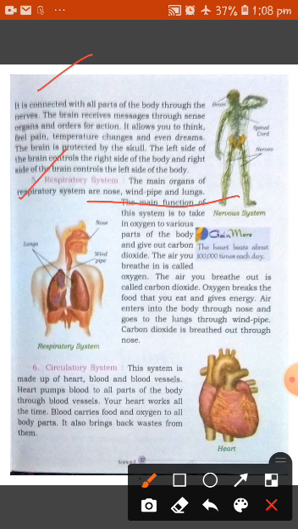Okay. Now talking about the circulatory system. The system is made up of the heart, blood and blood vessels. Okay, there are three parts that make up the circulatory system. First one is the heart, then blood and blood vessels. So the heart pumps blood to all parts of the body through blood vessels.